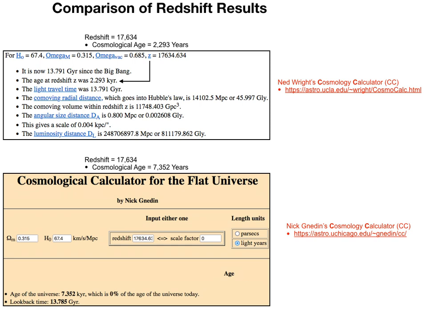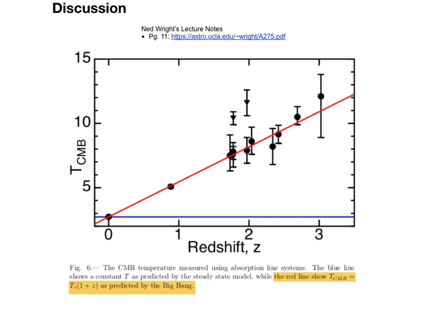So then, the big question in this video presentation is, why is it okay to assign the value of redshift for the present epoch as being 17,634, instead of 0, in accordance with the standard model of cosmology? Firstly, let's recall that the value of redshift equaling 0 in the present epoch is an assigned value, it is not derived or assumed.